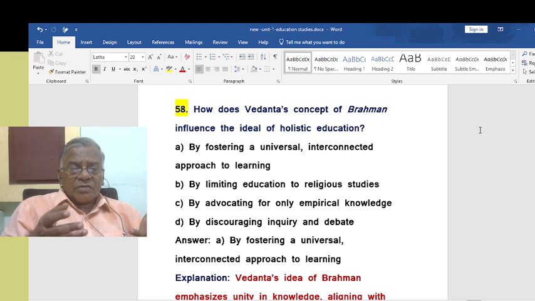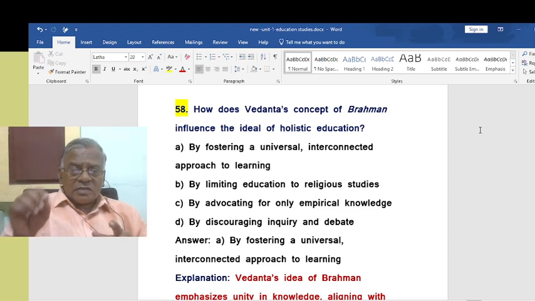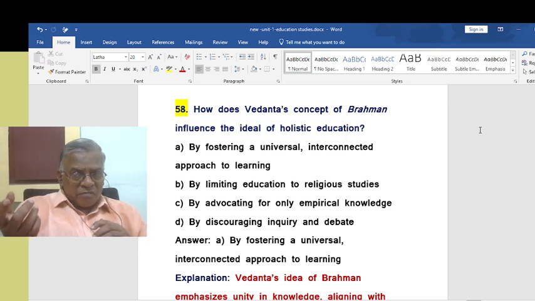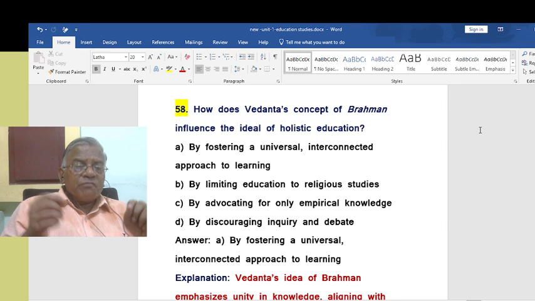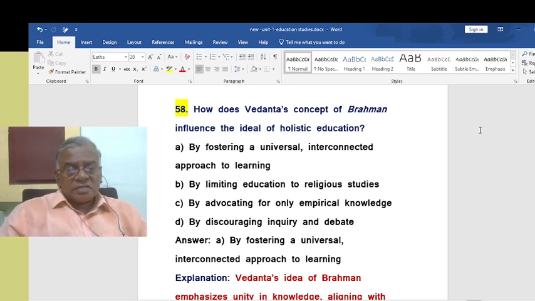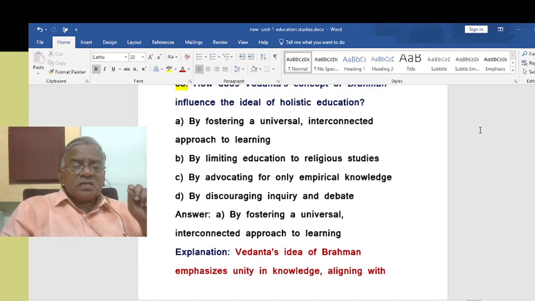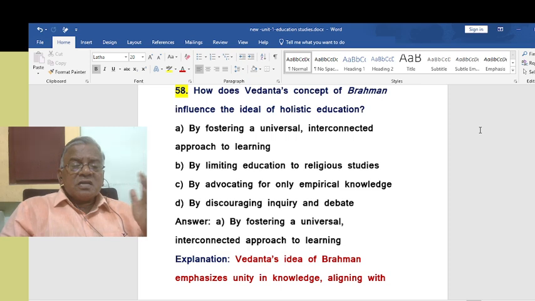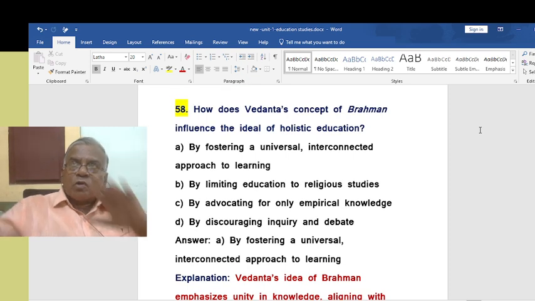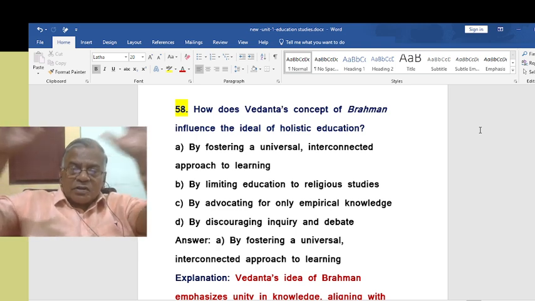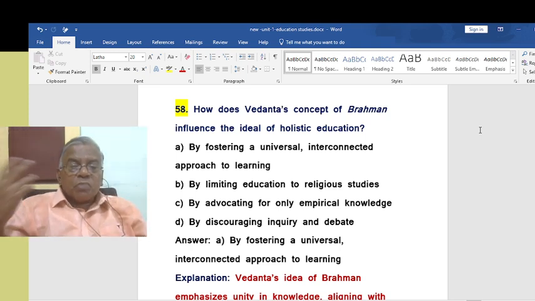So the question is how this concept of Brahman, identifying oneself with the divine, influences the ideal of holistic education in the modern world. That is, by fostering a universal, interconnected approach to learning. So Brahman means what? The universal truth, that universal soul, that Brahman.